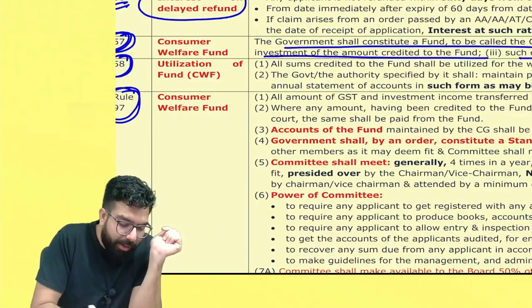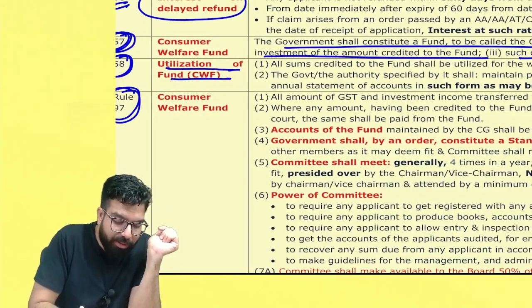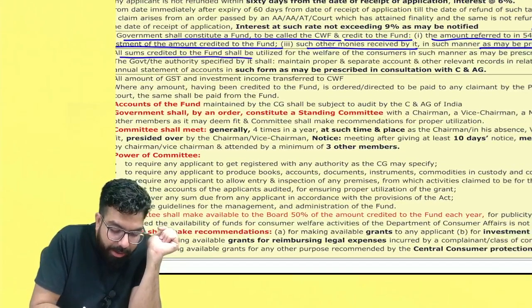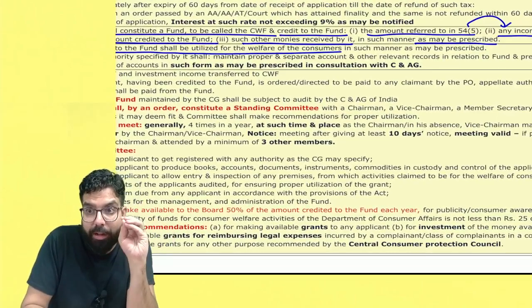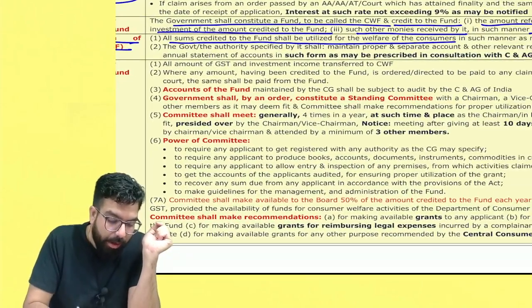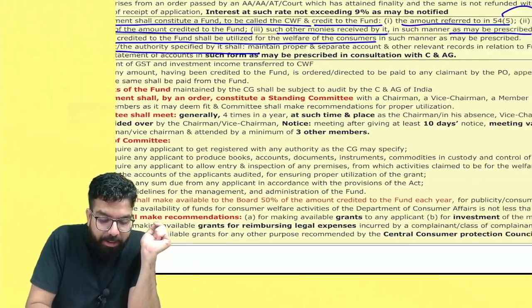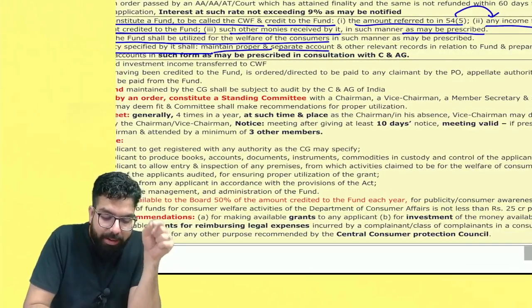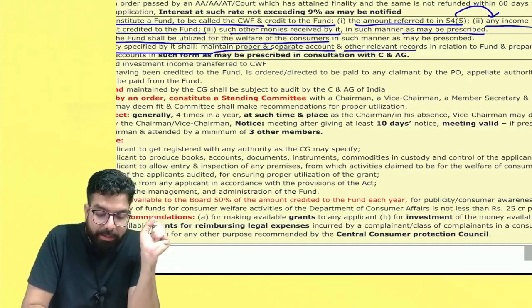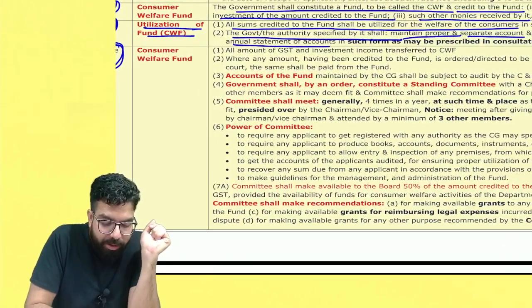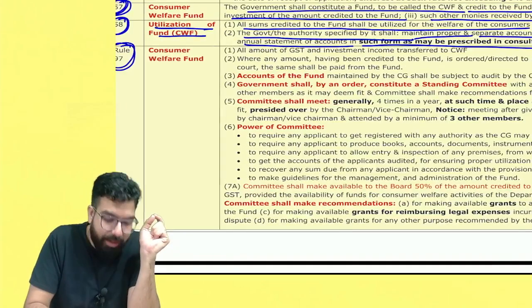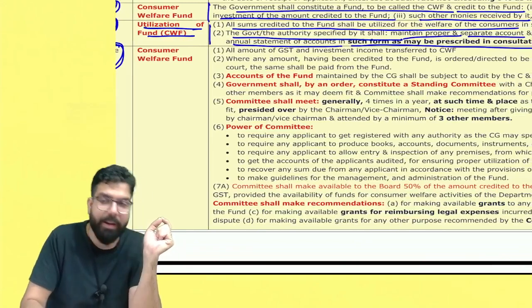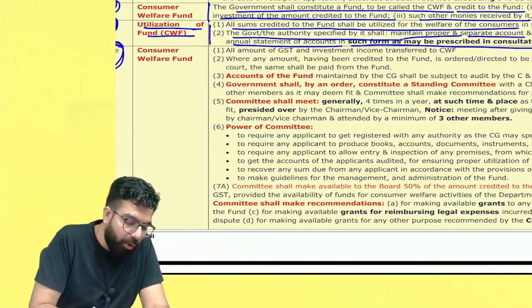Beside this, we have section number 58 which talks about utilization of the fund. Sir, all the sum credited to the fund shall be utilized for the welfare of the consumer. They will show consumers advertisements about GST. Okay, and the government or the authority specified by it shall maintain proper and separate accounts and such other relevant records in respect of the fund, and prepare an annual statement of accounts in such form and manner in consultation with the C&HE, and whatever such manner they are talking about is told in rule number 98.